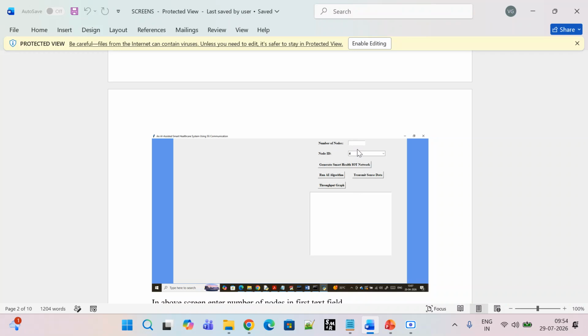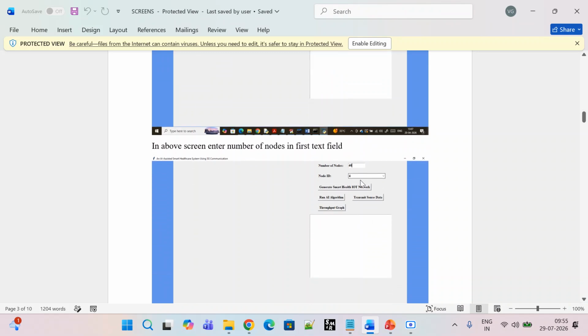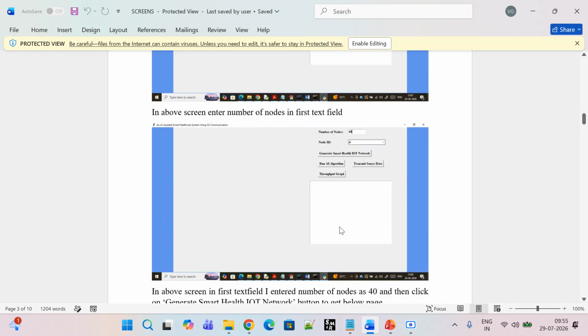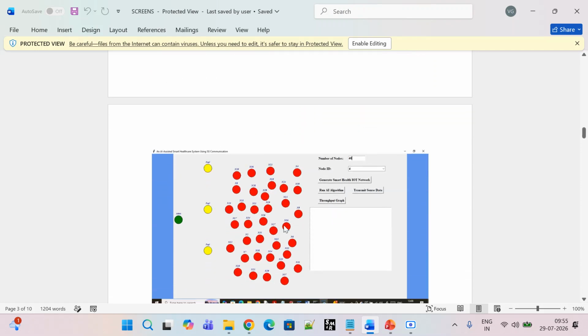So what exactly does this do? Data is collected from the IoT sensors that the patient is wearing, which are smart health IoT devices. It sends the data, and the data flows. How exactly does this work? When we give the number of nodes as 40, for example, and the patient node ID is 4, as soon as we click on generate smart health IoT network, it forms the network connection. So here I selected 40 nodes beside the patient, and as soon as I click generate smart health IoT network, I see the interface like this.